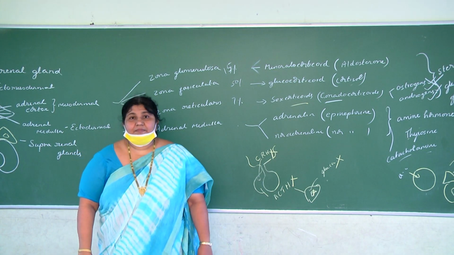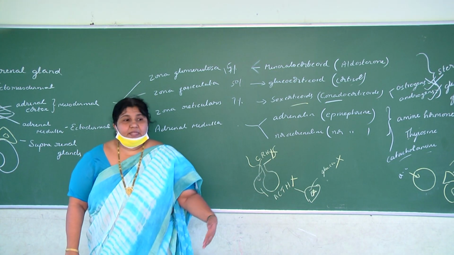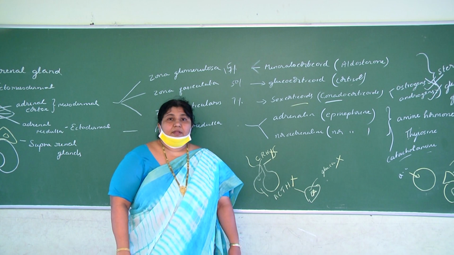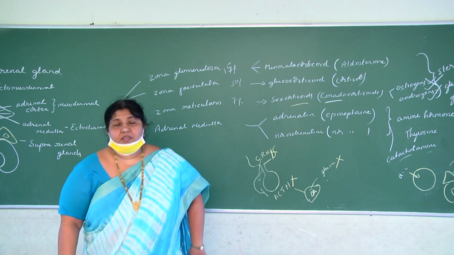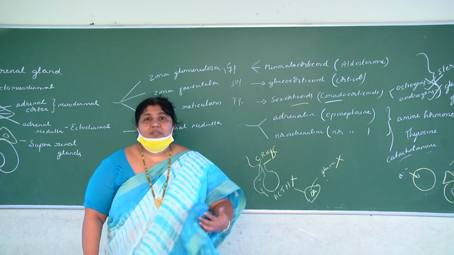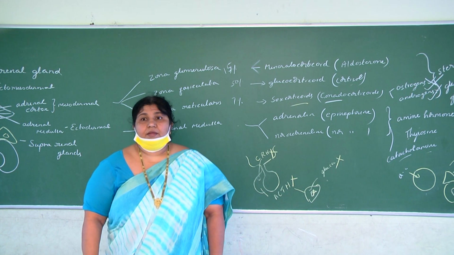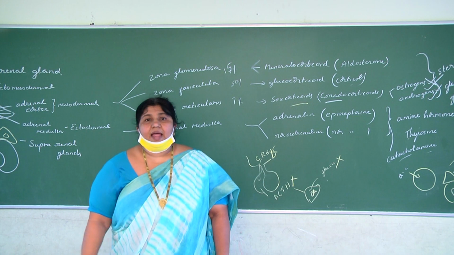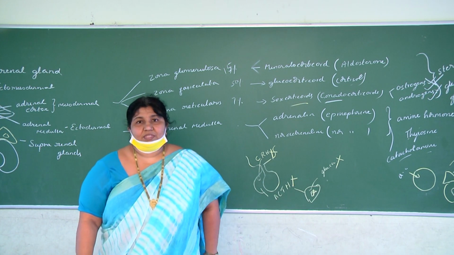But that's not the treatment. Meantime we take him to the doctor, and if he goes into a coma, the doctor will give an adrenaline injection. Why will doctors give an adrenaline injection? Because within a fraction of a second, adrenaline can increase the blood glucose levels.